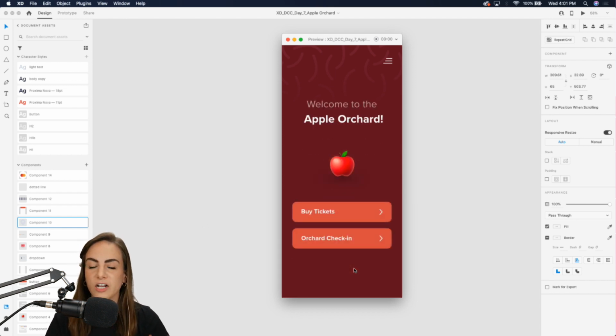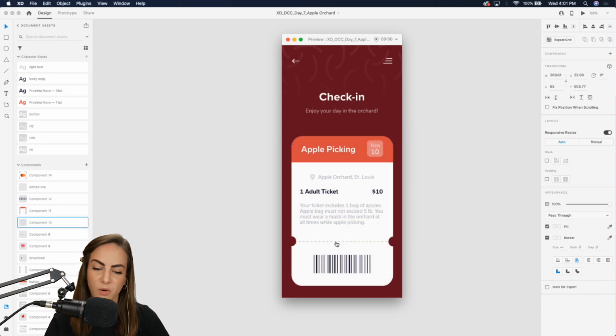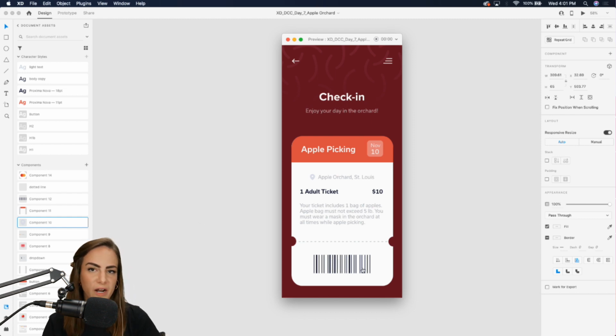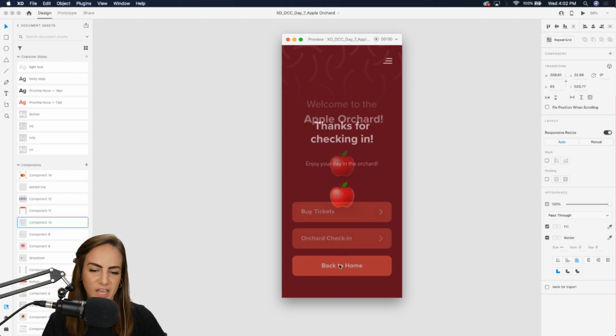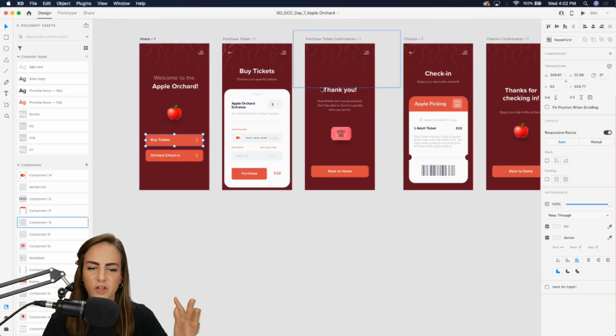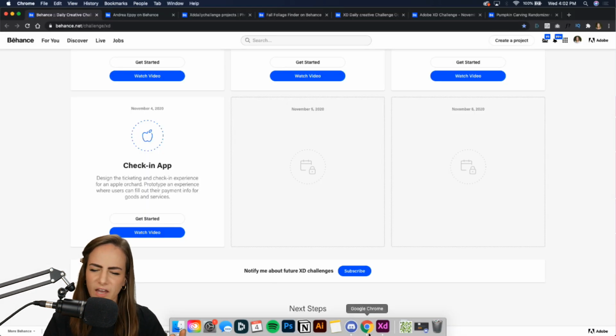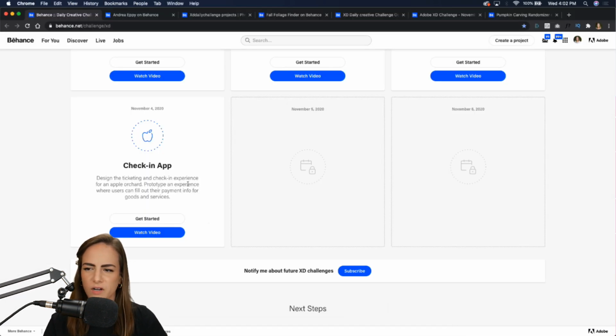And then when you're actually there and you're in line getting ready to go in the orchard, you would click Orchard Check-in. Got our little ticket already. We're so prepared. And then the worker will just scan it. Just click that. And it tells you, thanks for checking in. And you can go ahead on into the orchard. So that is the little flow we're going to be working on today. I don't have anywhere in particular in XD that we're really focusing on. I know usually I like to say, hey, we're doing components today, or we're doing character styles, whatever. But today, just general prototyping.